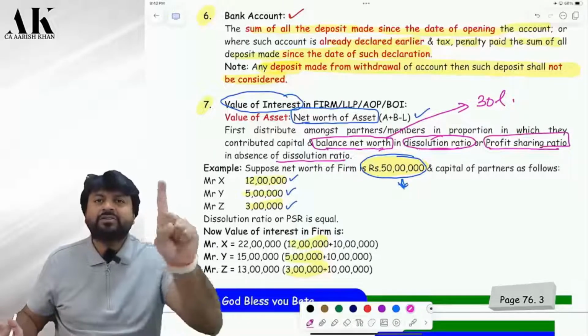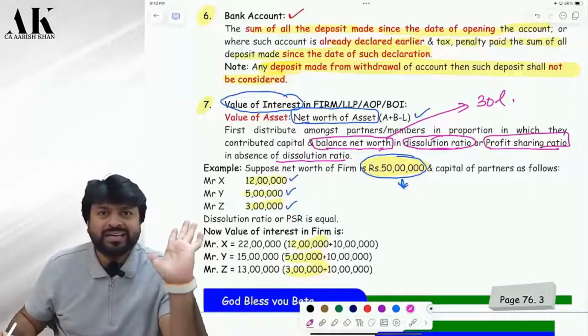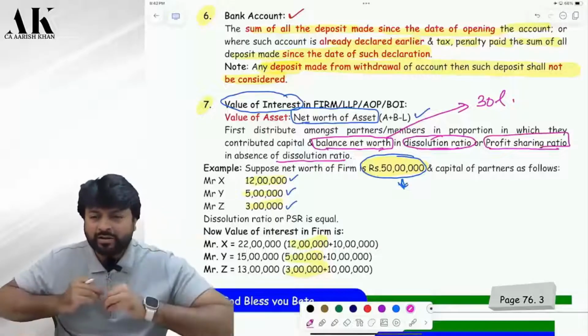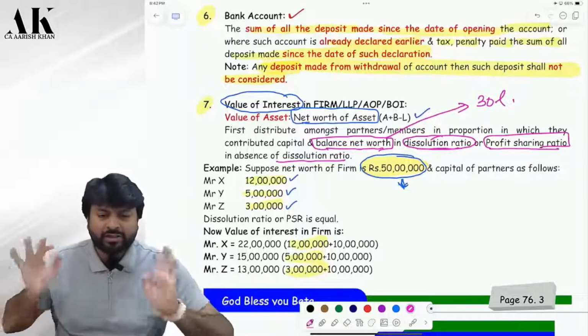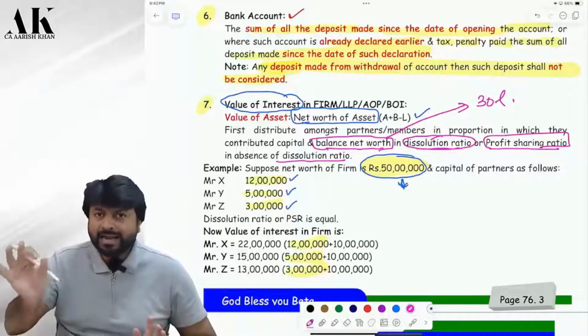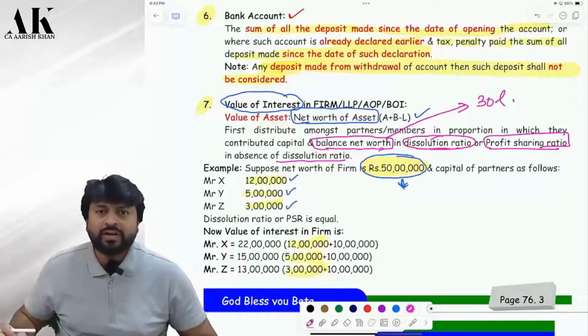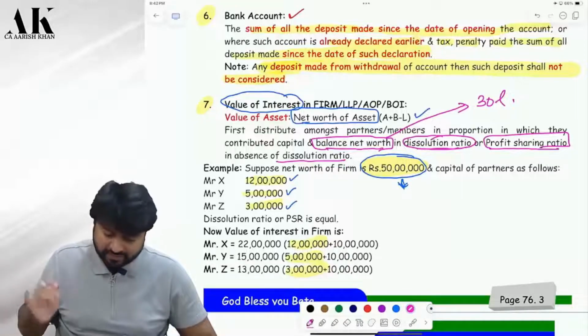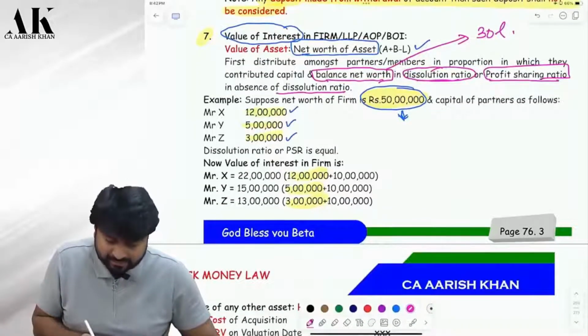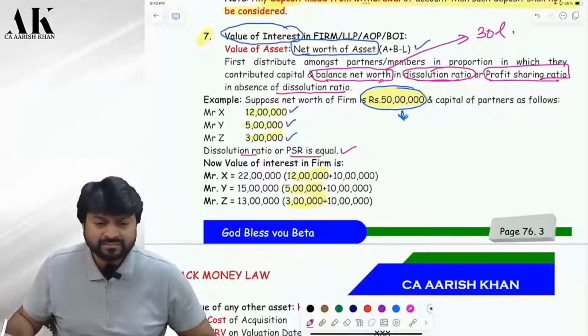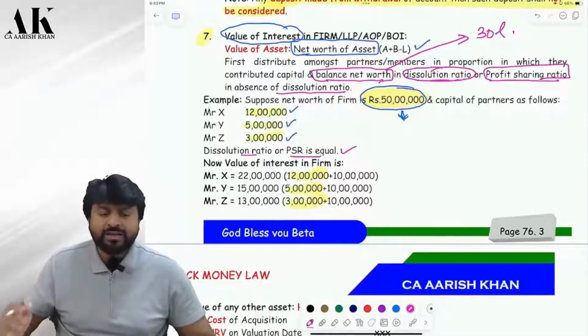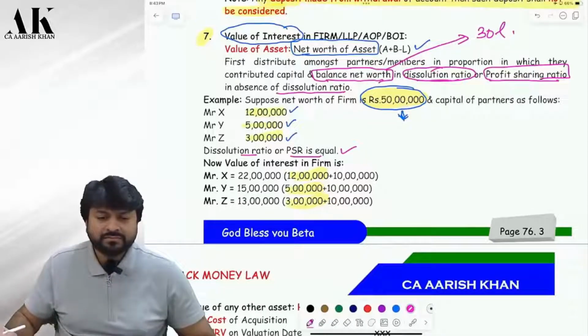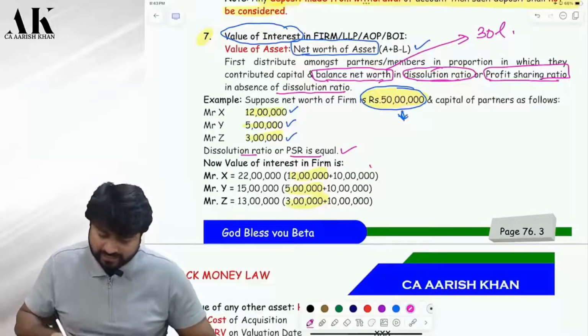Step number 1, you are supposed to find out net worth. Are you clear? Step number 2, you allocate capital account balance to all 3 of them. The balance you will allocate in the dissolution ratio first; in case it is not there, then the profit sharing ratio. In this example, for simplicity, assume dissolution ratio and PSR are equal. Then you will allocate the remaining 30 lakhs as 10 lakh, 10 lakh, 10 lakh.